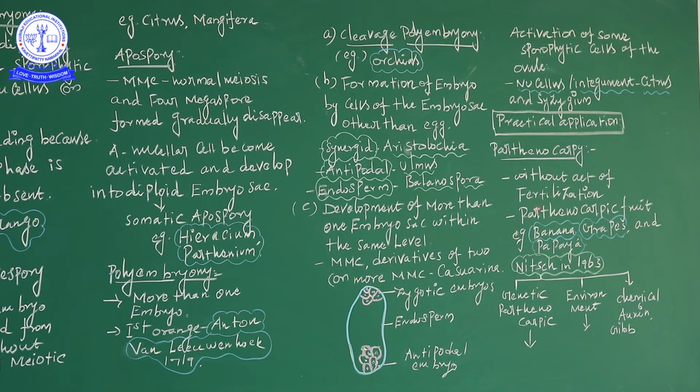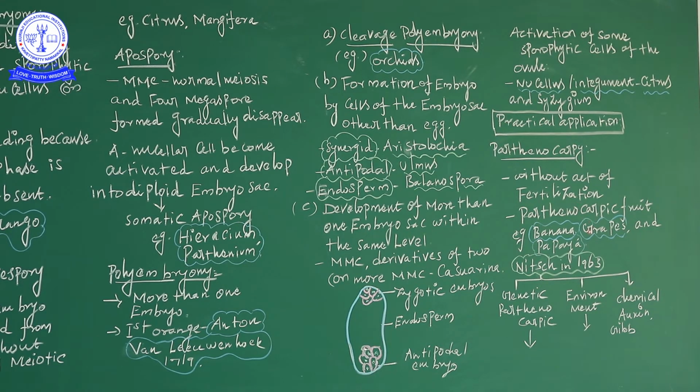Parthenocarpic fruits are sometimes produced naturally or sometimes artificially. The example species are banana, grapes and papaya. In parthenocarpic fruit, invariably they do not have true seeds.